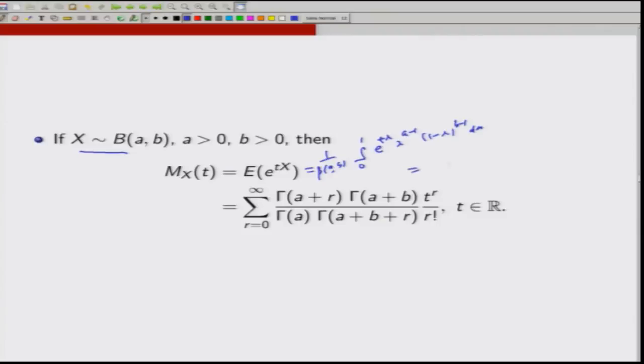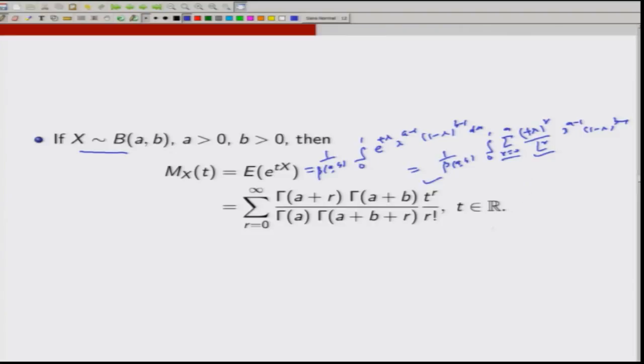So one can expand this as the integral from 0 to 1 of the summation r equal to 0 to infinity, (tx) to the power r by factorial r, times x to the power a minus 1, (1 minus x) to the power b minus 1. So the summation comes outside, 1 upon beta(a,b), t to the power r by factorial r comes out, then the integral from 0 to 1 of x to the power a plus r minus 1, (1 minus x) to the power b minus 1.